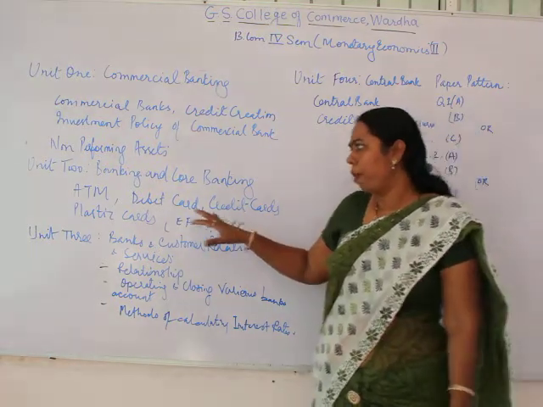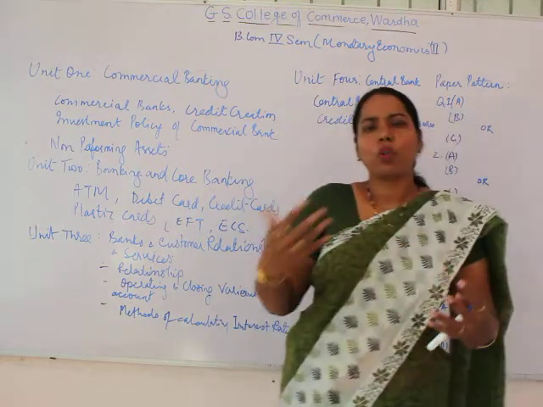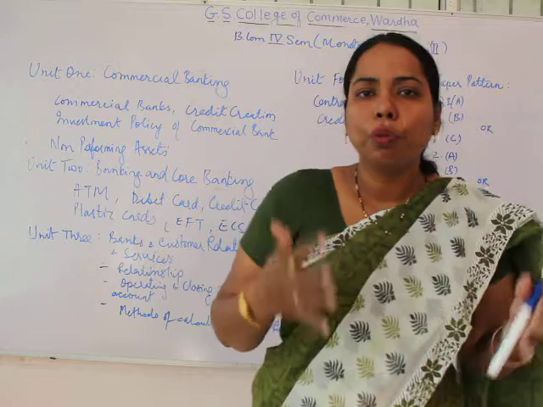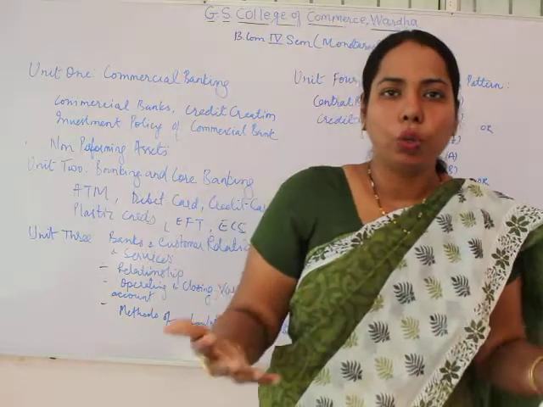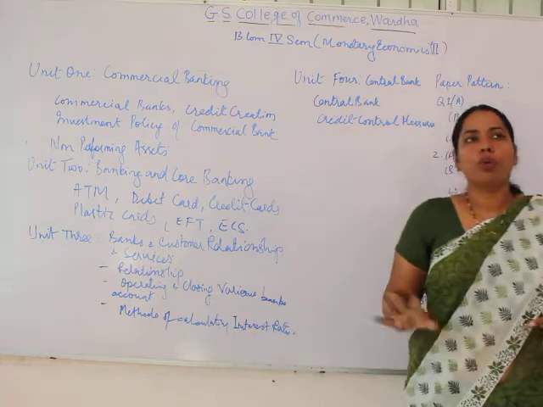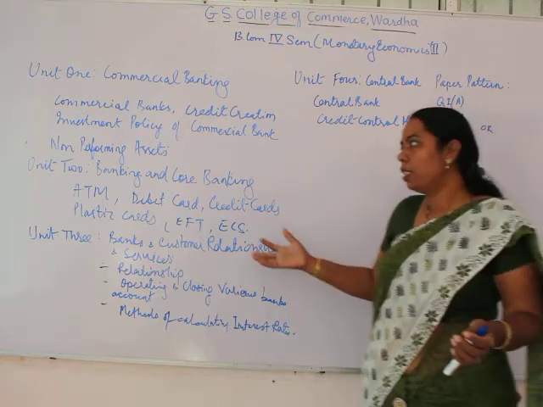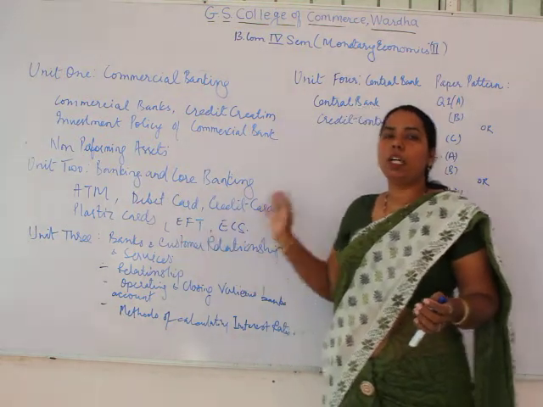Nowadays all these are useful things which we are using. As far as unit 2 is concerned, we can consider only one chapter, under which we are going to see these different aspects.